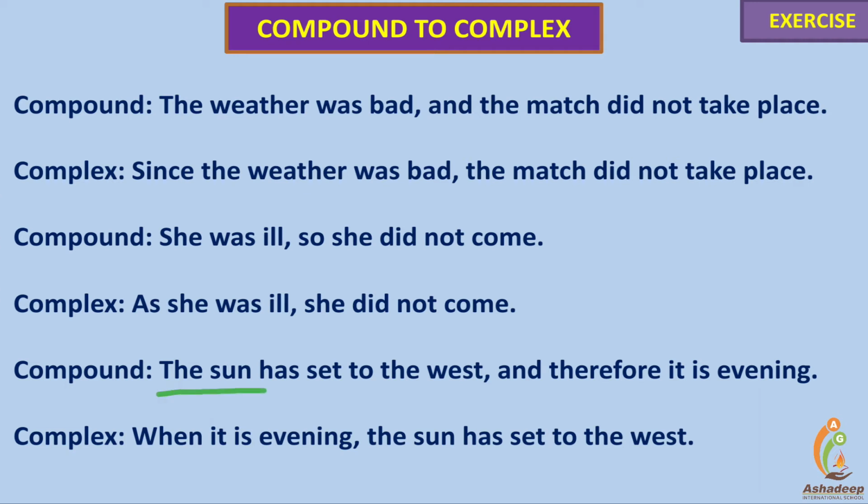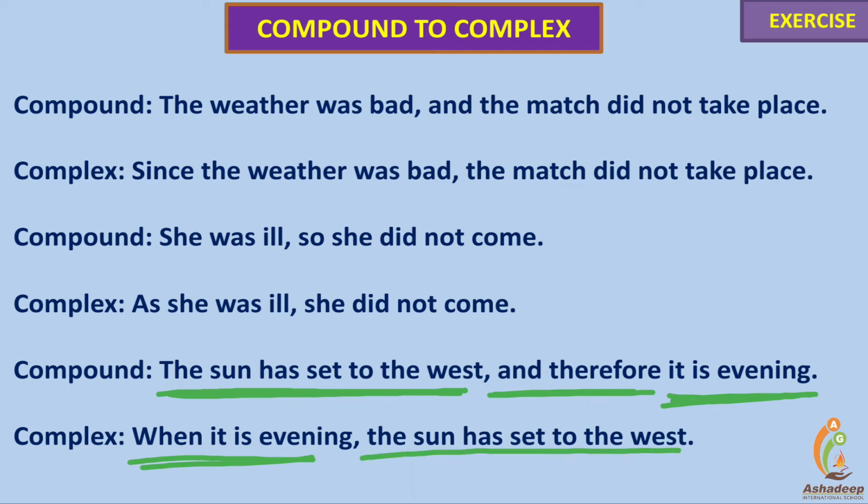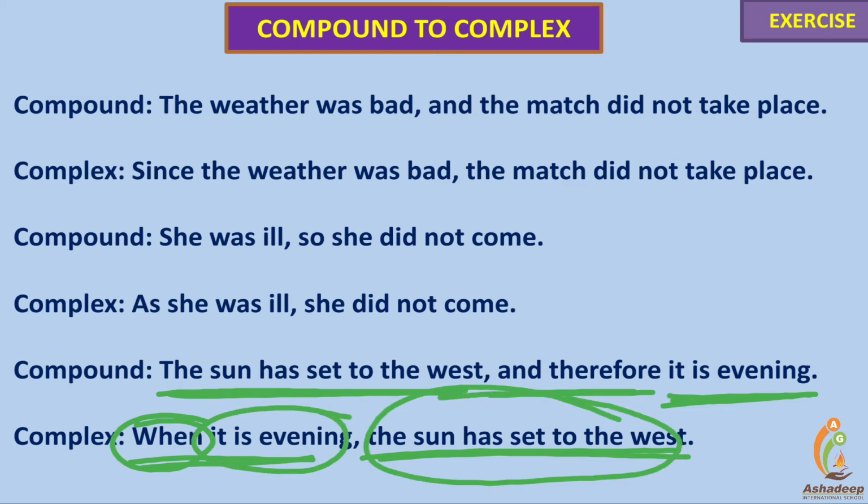The sun has set in the west, and therefore it is evening. Therefore is the conjunction. When it is evening, the sun has set in the west. When is a subordinating conjunction used to combine two clauses. The sun has set in the west is the main clause. When it is evening is an adverbial clause showing the time of the sun setting in the west.